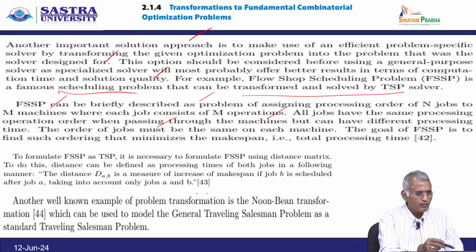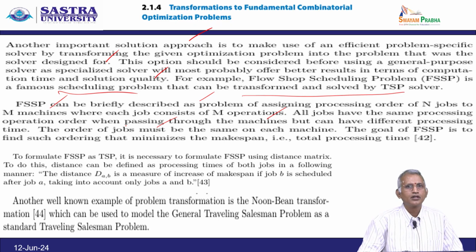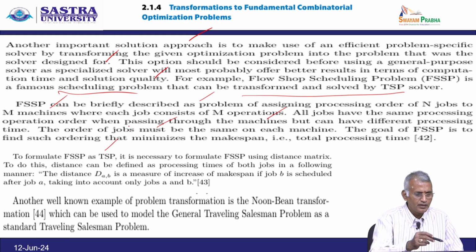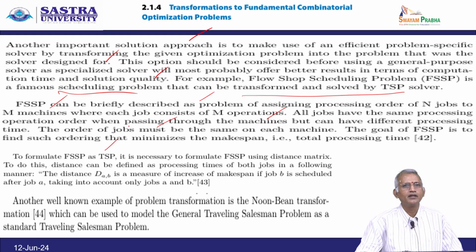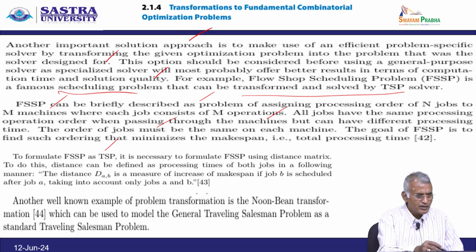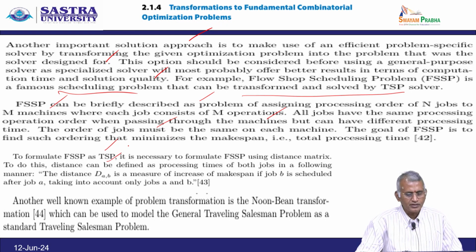Now, to formulate the flow shop scheduling problem as a traveling salesman problem, it is necessary to formulate the flow shop scheduling problem using a distance matrix. To do this, the distance can be defined from the processing times of both jobs in the following manner.